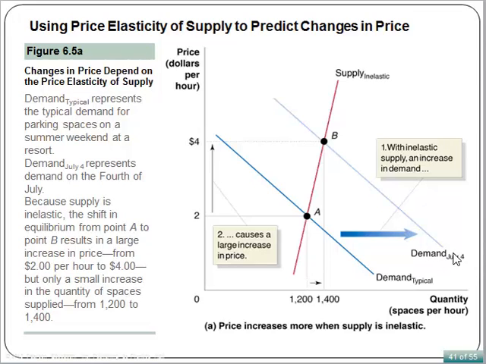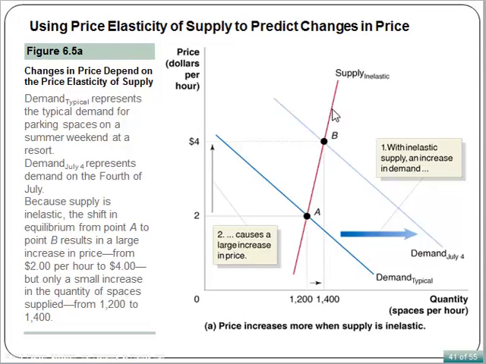Demand July 4th represents the demand on the 4th of July. Because supply is inelastic, the shift in equilibrium from point A to point B results in a large increase in price from $2 per hour to $4 per hour, but only a small increase in the quantity of spaces supplied, from 1,200 to 1,400.